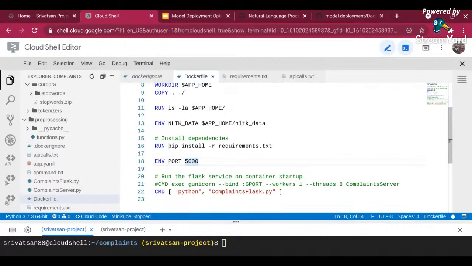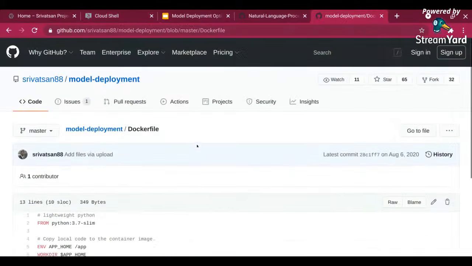We run it in a Kubernetes environment. You can run the container by itself as well. But when you want to scale, you either go for Kubernetes, or you go for a serverless environment, or you go for other infrastructure. So in that case, it can be overridden by other definition files. In this video, I'm not going to go into details on Kubernetes. I'm going to stick to serverless and App Engine. But if you want Kubernetes, you can go to my model deployment folder in my Git repo.